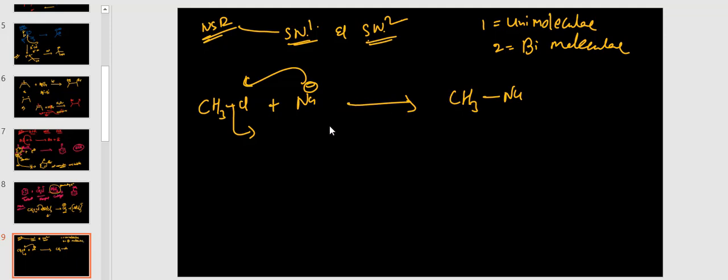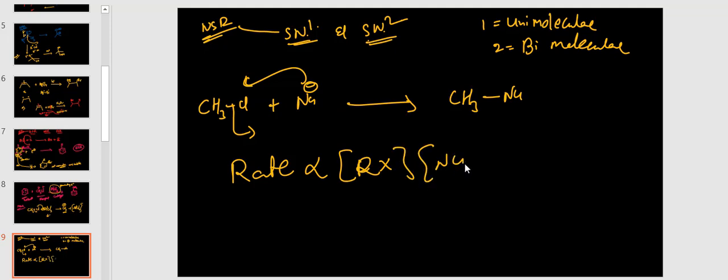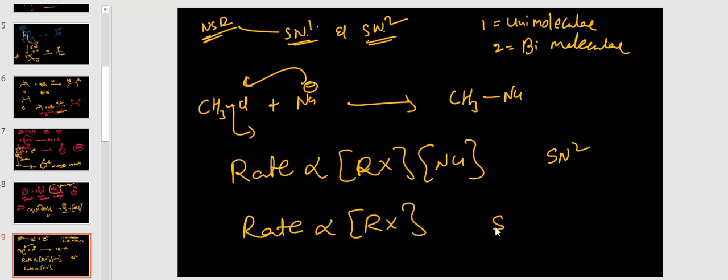Okay, so in SN1 and SN2, the mechanism: unimolecular means the rate depends on one substrate. The rate is directly proportional to RX, the alkyl halide, and the nucleophile. If it depends on both concentrations, this is called SN2. If the rate is directly proportional to only RX, that is SN1.